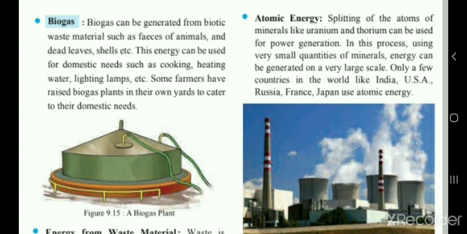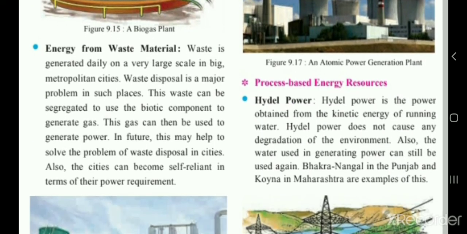So here they are splitting the atoms of the minerals uranium and thorium, which are used for power generation.